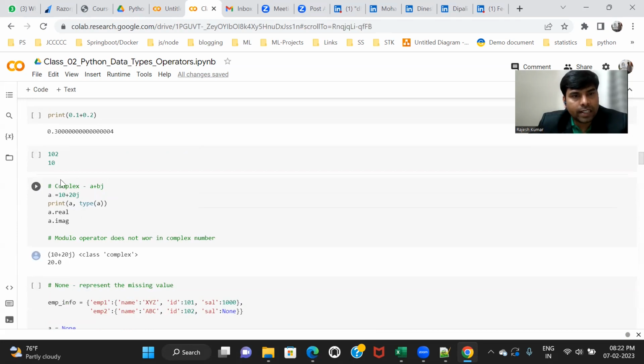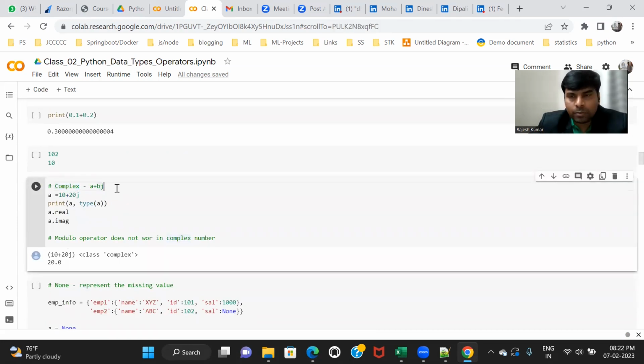Okay. Next is the complex number. If you know it from mathematics, then you can relate to this. A complex number is a number having a real part and an imaginary part. In other languages like C and Java, there is no such data type as a complex number. Only in Python is it a data type, because Python was written for mathematicians, to be honest. A lot of mathematicians use Python for their mathematical calculations and theories. That's why Python supports complex numbers.